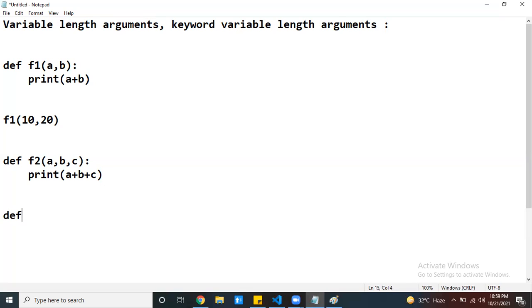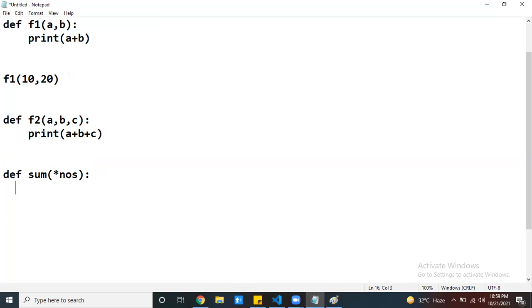Now we can create a function sum with only one variable length argument, with any name you like, say numbers. Now here we can print the numbers first. If anybody calls this sum, don't think it takes only one argument.